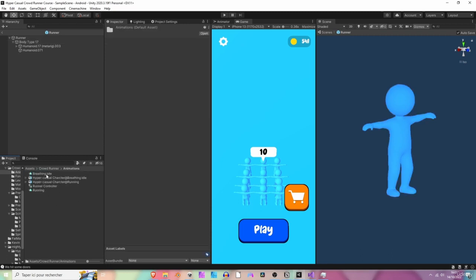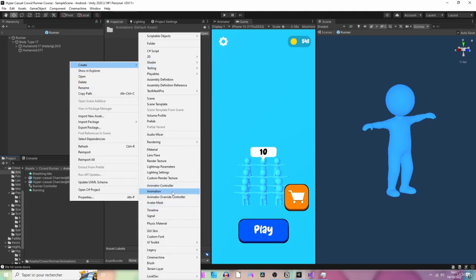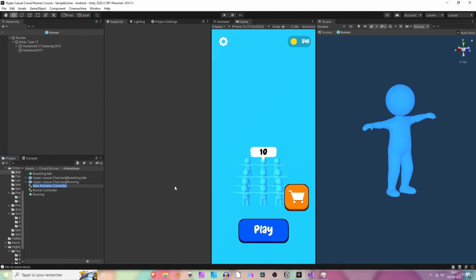So let's go to the animations folder. And here we are going to create a new animator controller. So let's call it maybe new runner controller. Perfect.